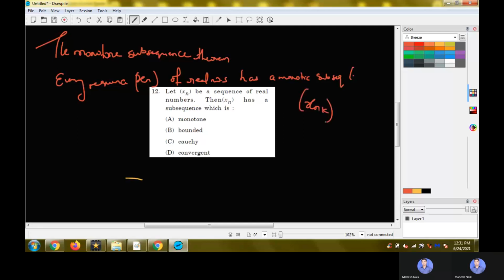And so with this theorem, we can see that out of the options, the correct option is the first one, which is monotone. So that is question number 12.